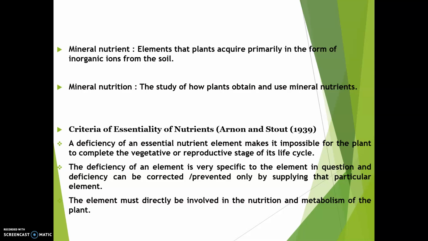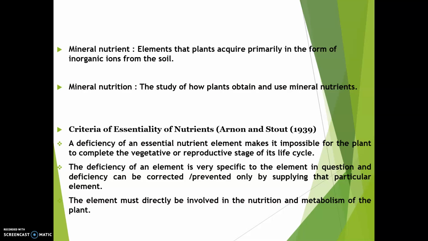Next one is the criteria of essentiality of nutrients. Before going to that, what is an essential element or an essential nutrient? An essential element is defined as one that is an intrinsic component in the structure or metabolism of a plant, or whose absence causes severe abnormalities in plant growth, development or reproduction, and may prevent a plant from completing its life cycle. This is known as an essential element. It is needed by a plant, without which it cannot complete its life cycle healthily.